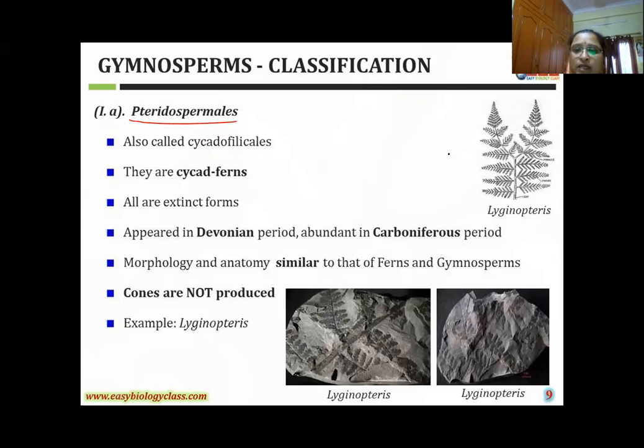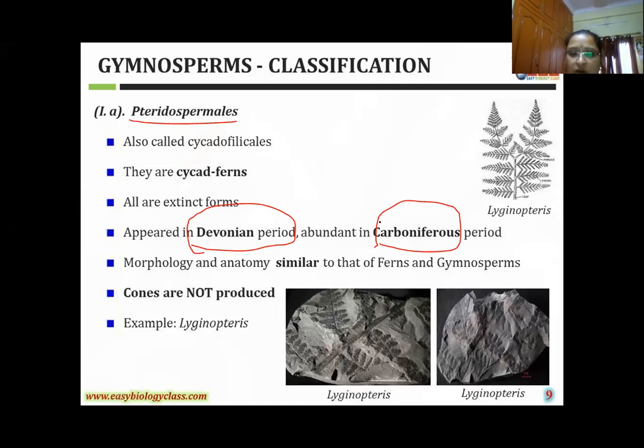Now, these are the extinct forms or fossil forms. Which geological time can you observe in this Pteridospermales? The Devonian period. This appeared in the Devonian period, abounding into the Carboniferous period. This is the observation of the scientists from that time of these Pteridospermales plants. What are the characteristic features of the plant? They all have cycad and fern characters. Now extinct, the period identified by scientists.